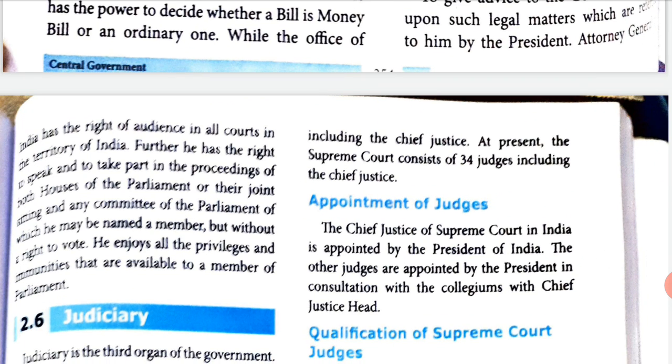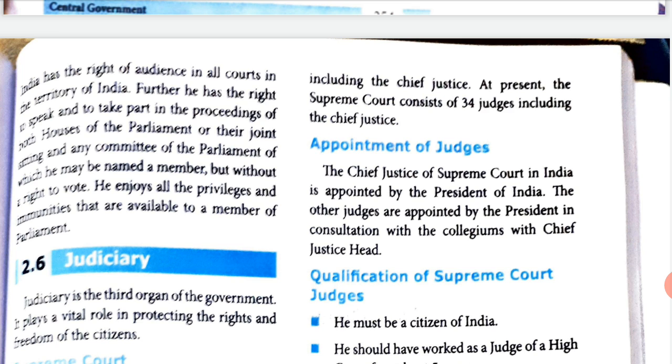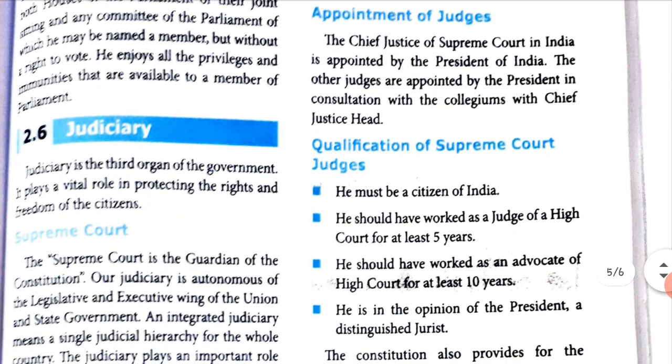Further, he has the right to speak and take part in the proceedings of both the houses of the Parliament or their joint sitting and any committee of the Parliament of which he may be named a member, but without a right to vote. He enjoys all the privileges and immunities that are available to a member of the Parliament.